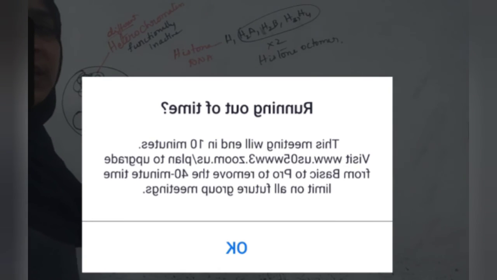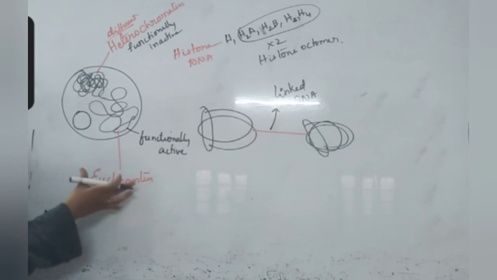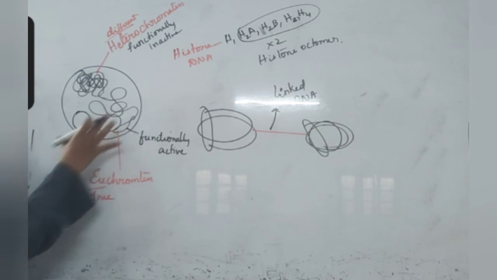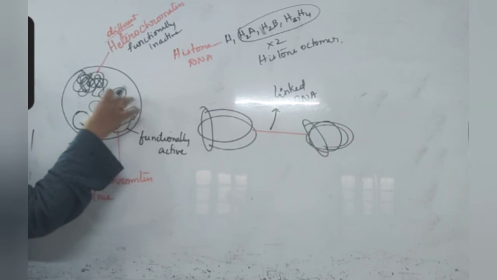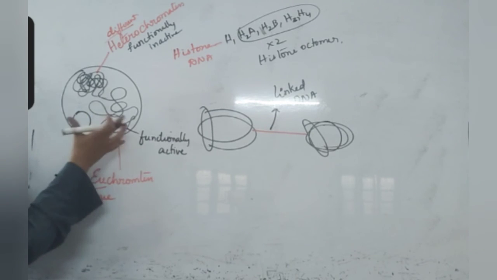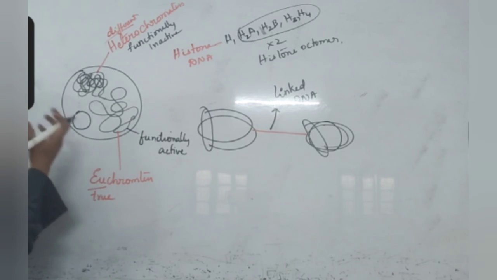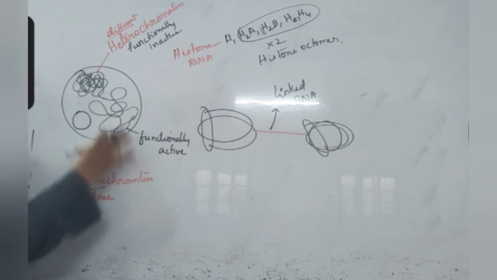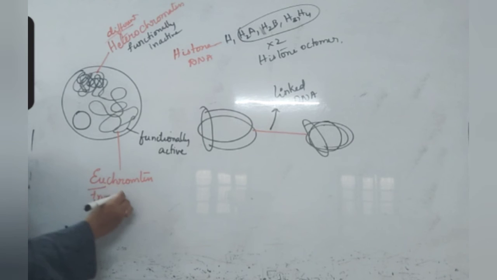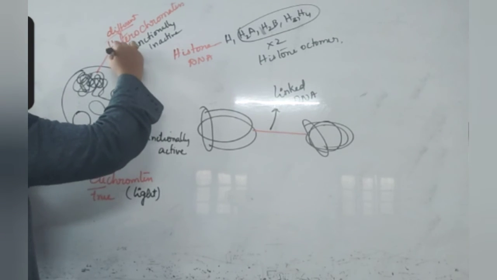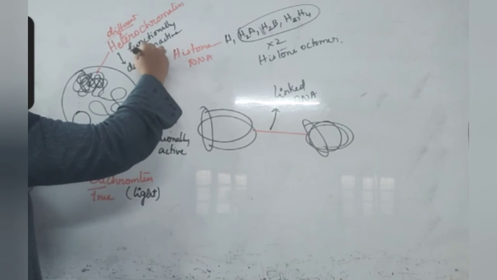Suppose you are adding safranin, which is pinkish in color. It looks red, but when you observe under the microscope, you will see a pinkish color. This part will be light pink and this part will be very dark pink. Okay. If you are adding crystal violet, then the violet stain will be taken. This part will look light violet and this part will look dark violet. So this part is light in color, takes less stain, and this part is dark in color, takes more stain.